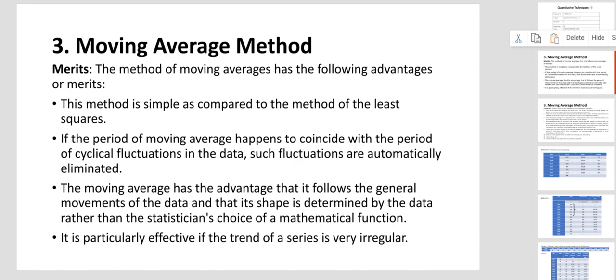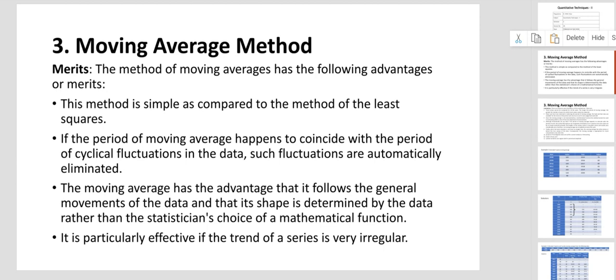This method is simple as compared to the method of the least square. There is a next method where you are going to use the mathematical or the algebraical method for calculating time series. Compared to that, this method is easier. If the period of moving average happens to coincide with the period of cyclical fluctuation in the data, such fluctuations are automatically eliminated. So if you are finding any cyclical fluctuations in that particular data where you are calculating, that can be eliminated.